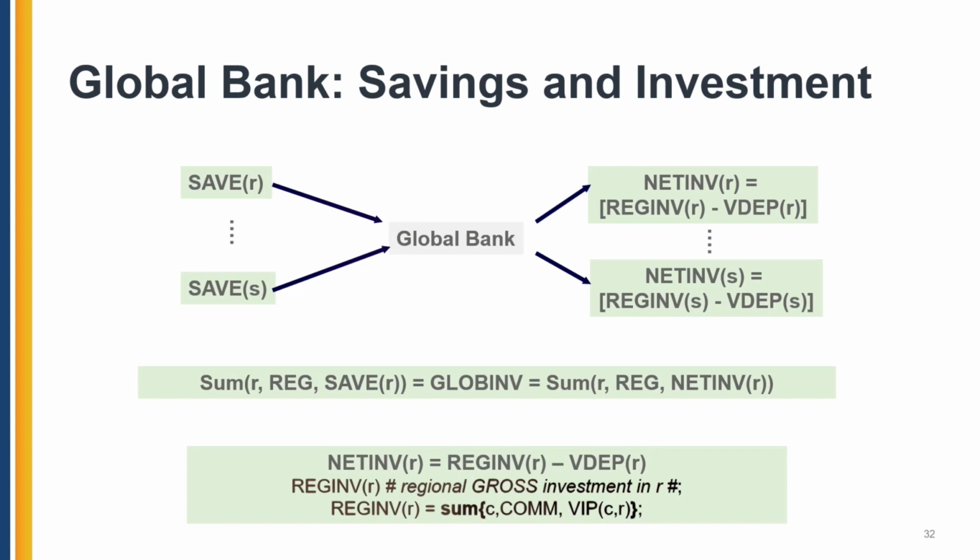Moving on to the global bank slide on savings and investment, this is simply stating that all savings for each country in the GTAP database will be allocated to a global bank that from there is going to be reallocated as net investment into all the countries in the GTAP database, and simply that all the resources are going to be used, as stated numerically in the bottom equations. And as I mentioned before, we'll have another session exclusively to discuss the global bank. So this is all I will say here.